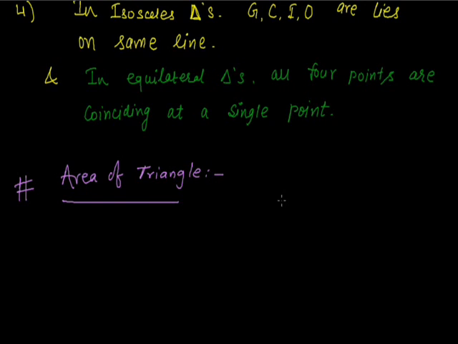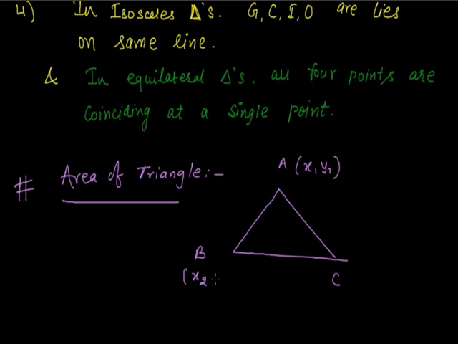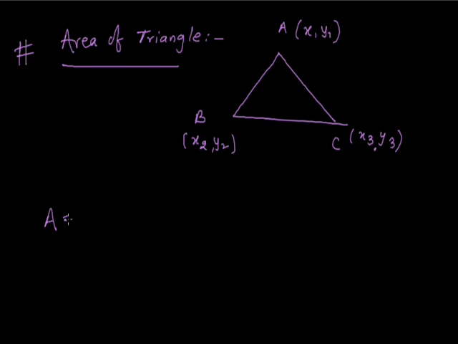In order to find the area of a triangle ABC whose vertices are given as (x1, y1), (x2, y2) and (x3, y3), the area, denoted by capital A, is given as half of x1 multiplied by (y2 minus y3), plus x2 multiplied by (y3 minus y1), plus x3 multiplied by (y1 minus y2).